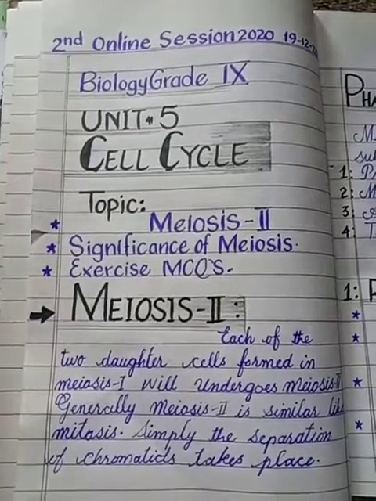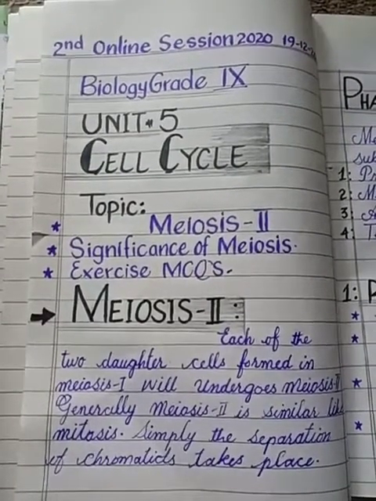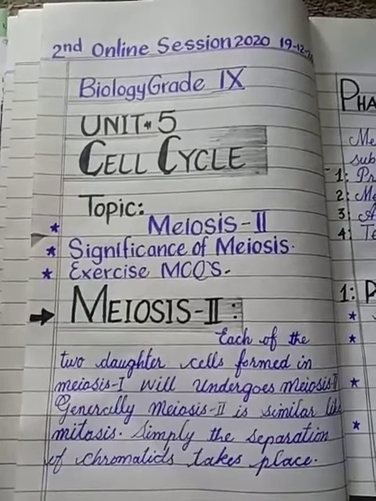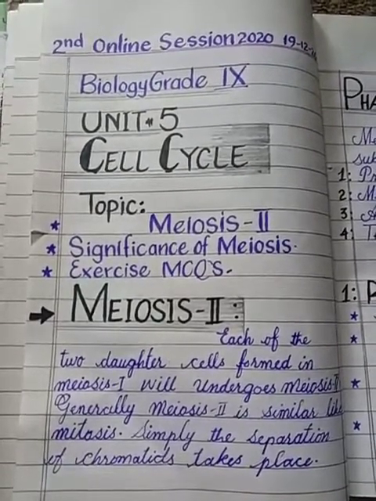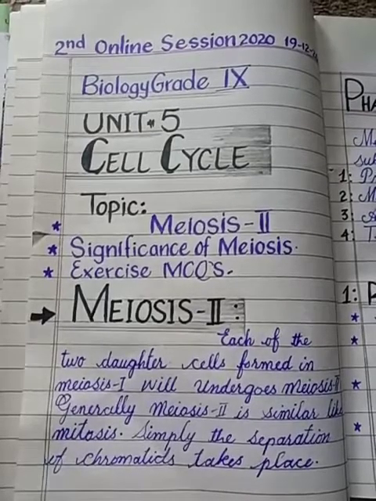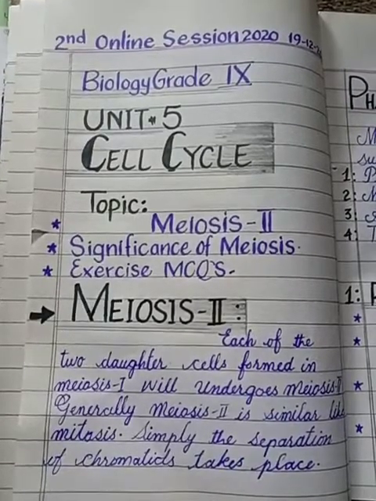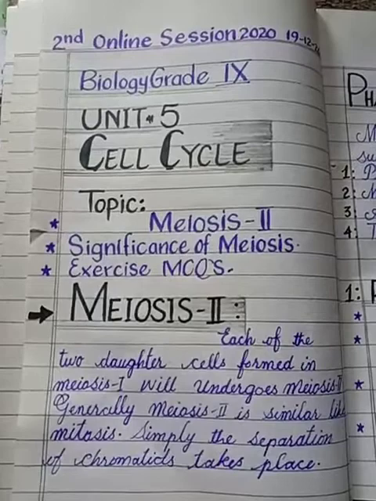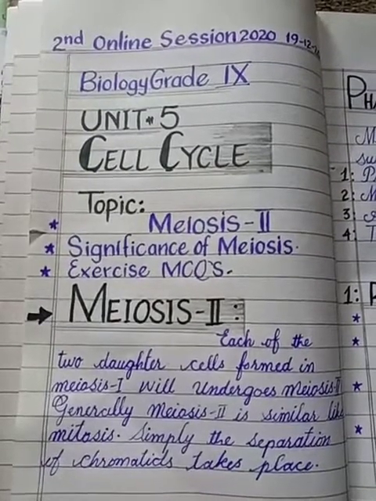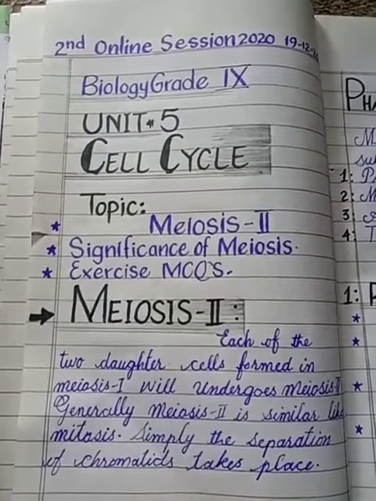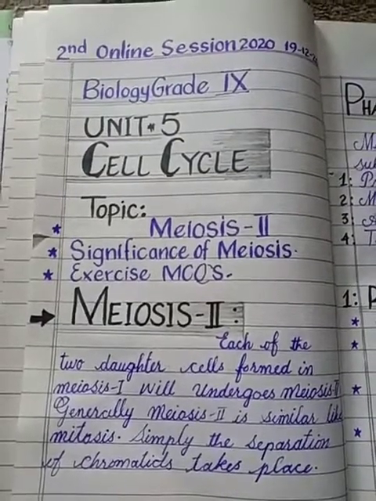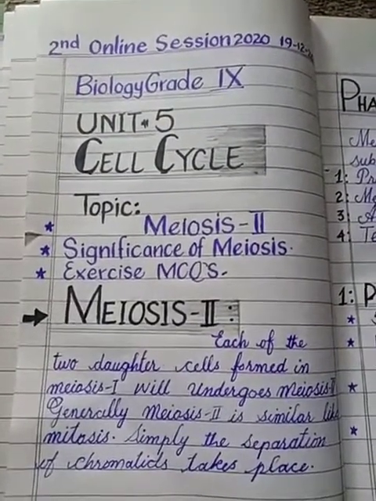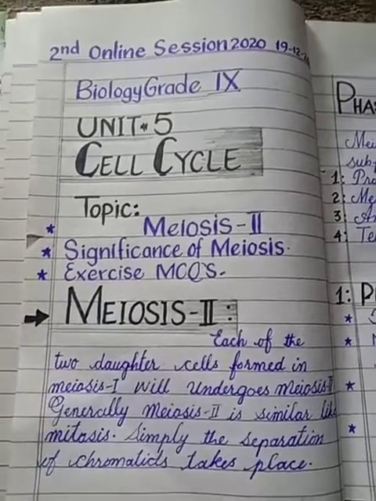Today, inshallah, we will discuss the last topic of our unit number 5, cell cycle, that is meiosis 2 and the significance of meiosis, and after that we will solve the exercise MCQs. So let's begin the topic meiosis 2. But before going to the topic, let me recall a few things from previous topics.